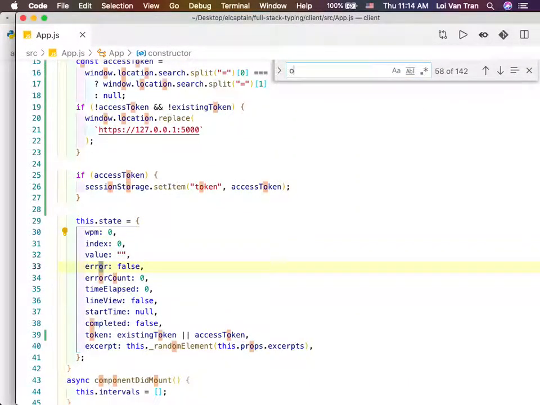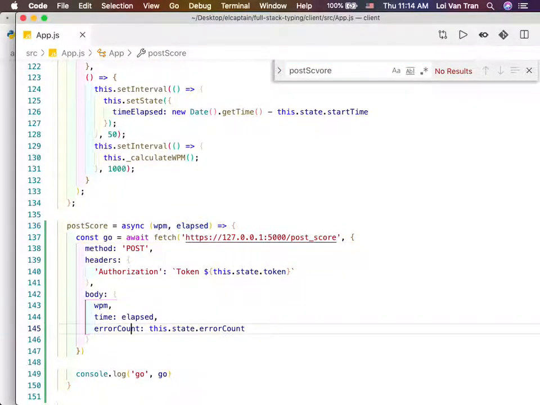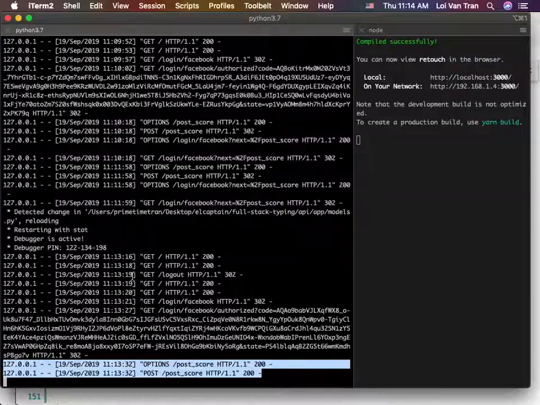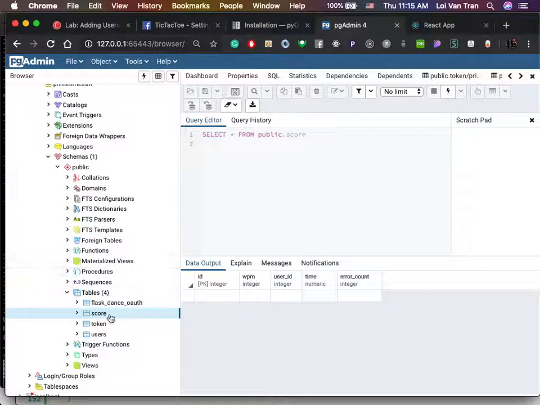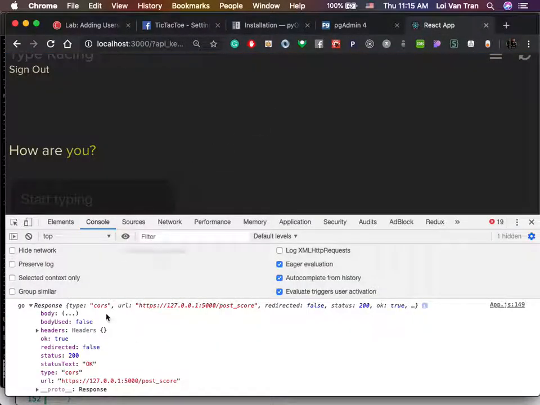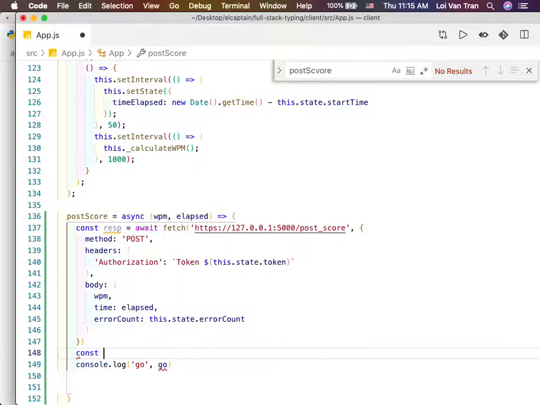Okay, so here we need to do more. We're gonna look at our Go right here. Do we need to do that get JSON or that response.json? I feel like this one we don't need. Okay, yeah, so we do need to do that. We're gonna give this a better name. We're gonna say response. Here we're gonna say const data equals await response.json.